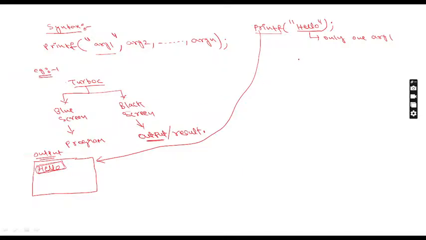Except two things are not displayed. One is the format specifier, which you will understand later.